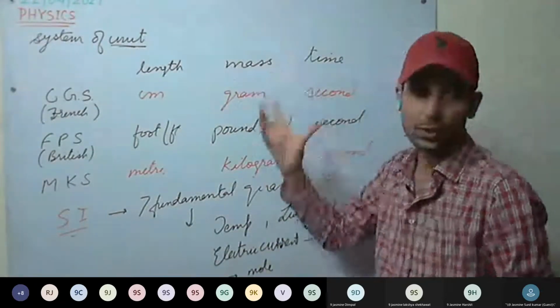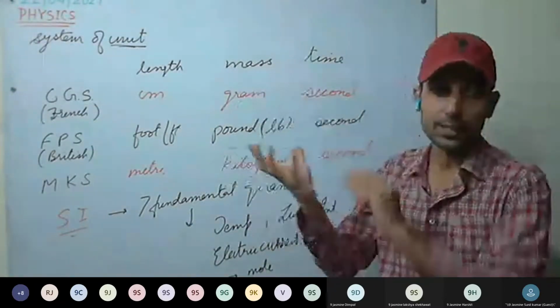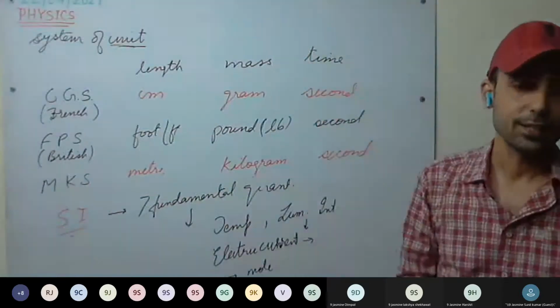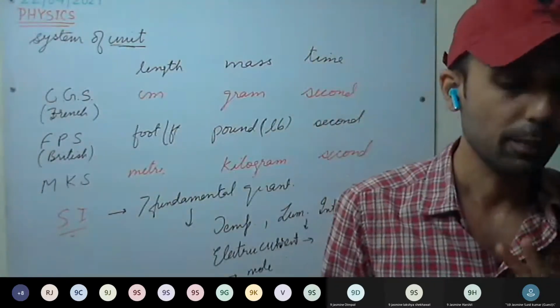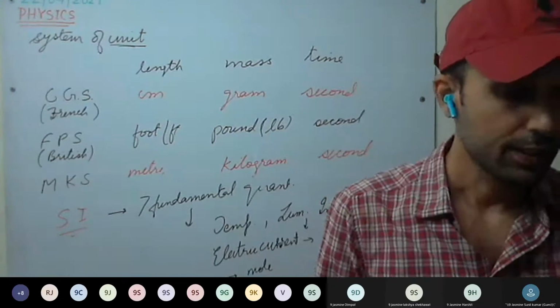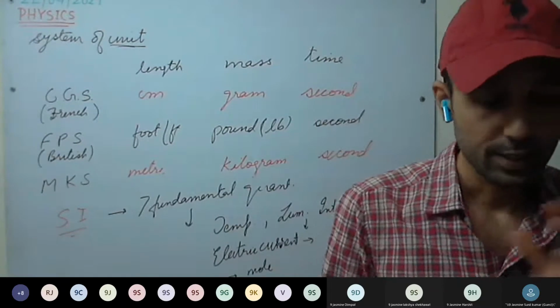Angle is the 2-dimensional angle; solid angle is the 3-dimensional angle. They are measured in radian and steradian. Okay, these two are complementary, angle and solid angle. These are the fundamental quantities, is that clear?